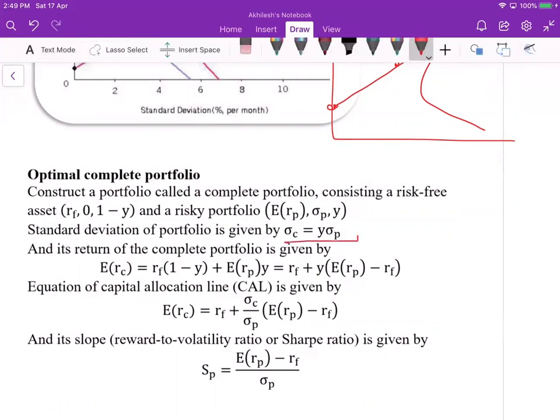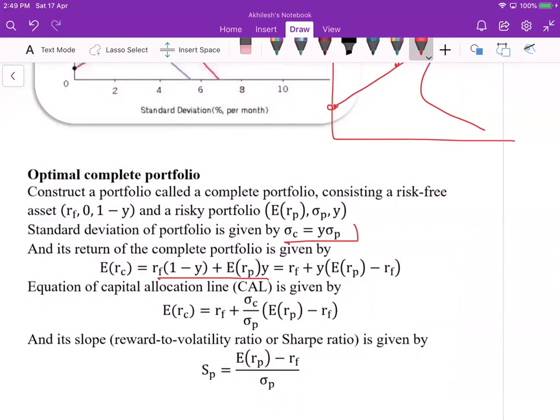Just now we have seen, and the expected return of the complete portfolio is given by this, that also we have seen. W1 is equal to 1 minus y, and W2 is y.